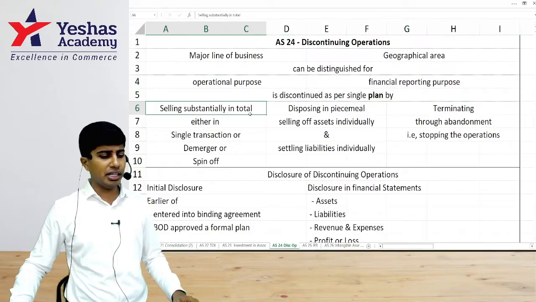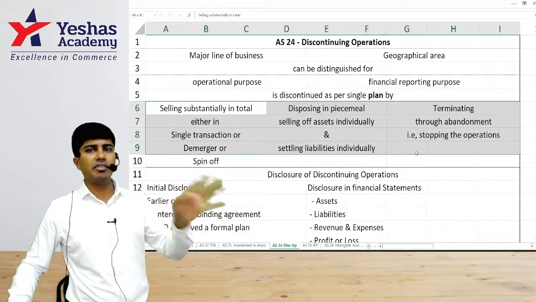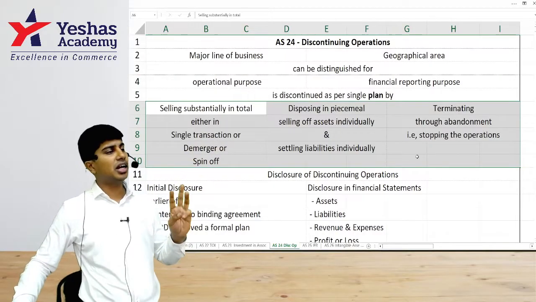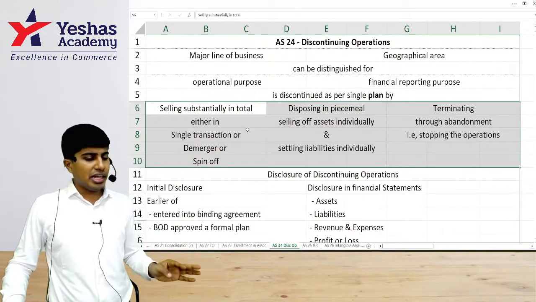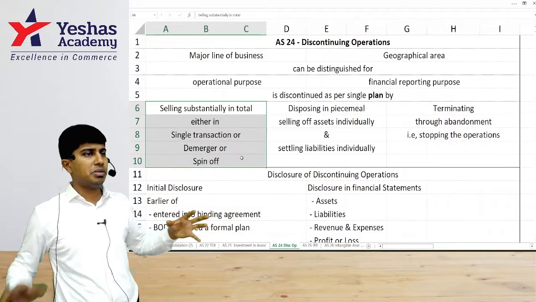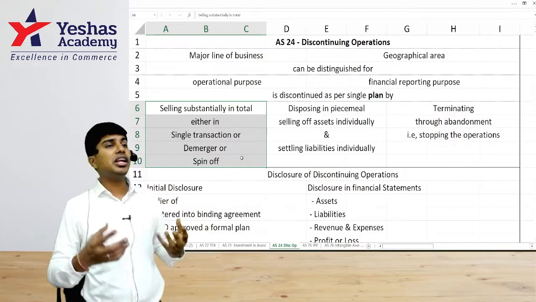How many things are there? 3. One, immediately you're selling everything. Second one, in a phased gradual manner you're selling. Third one is abandonment. When you're selling the entire thing in one single transaction, that single transaction can be selling it to somebody else, or it can be a demerger.